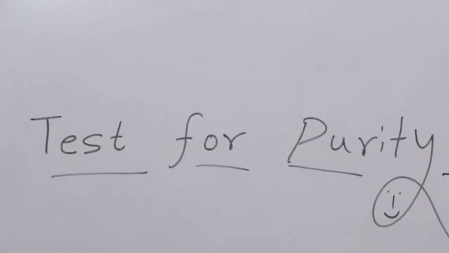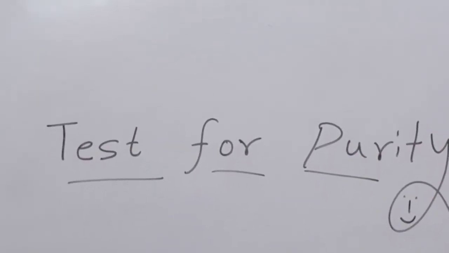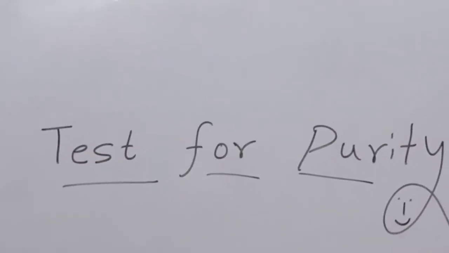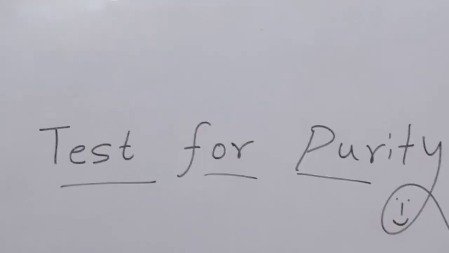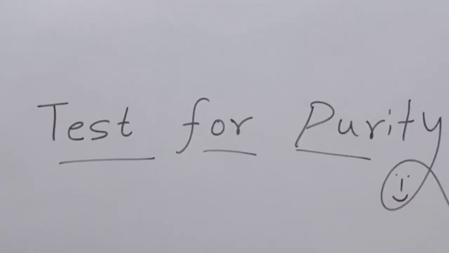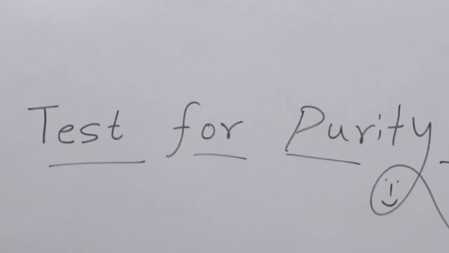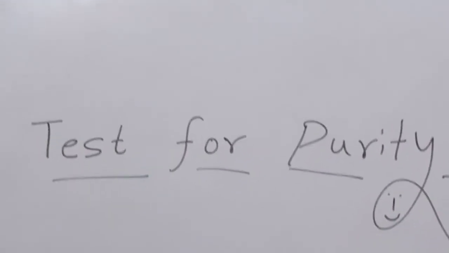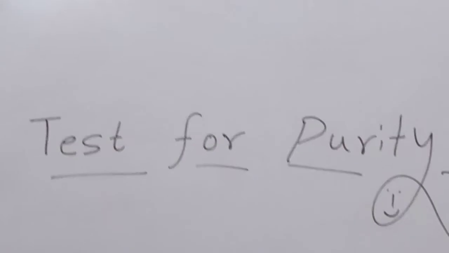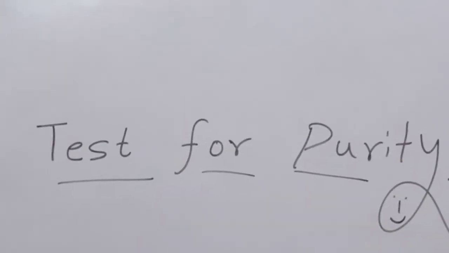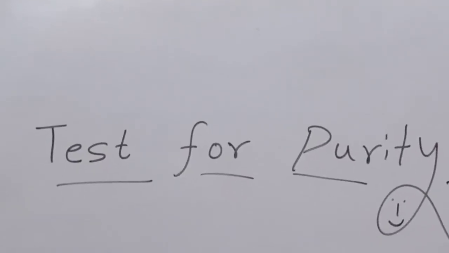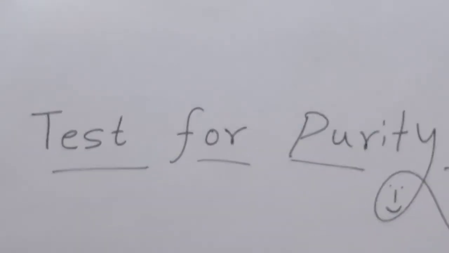That means any chemical or one or more chemicals that are practically not required, but if they are present in the pure or the desired product, these undesired chemicals, let it be one or more than one, are considered as an impurity.